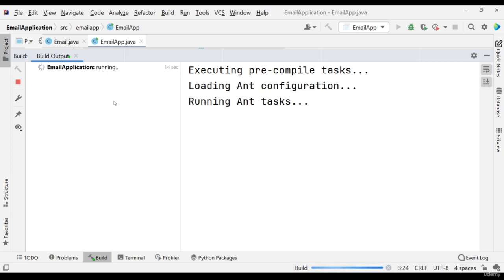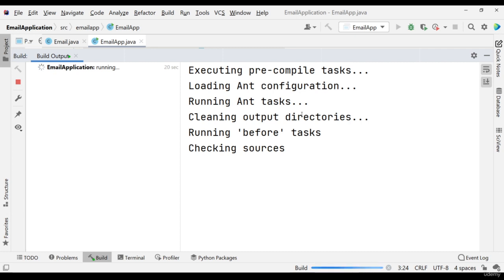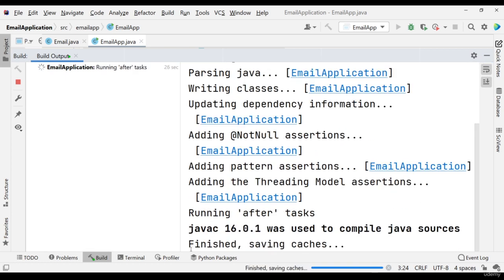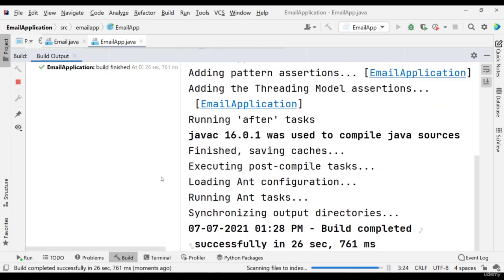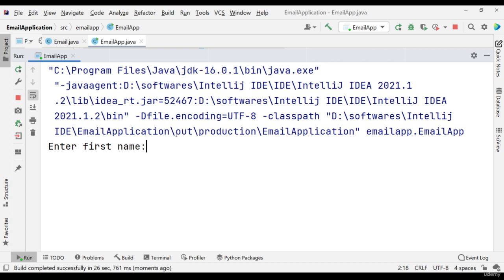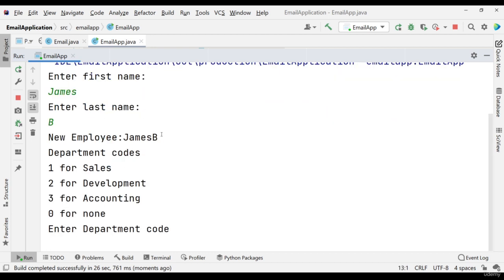Now in this part, you can see all the building process here, this is output and everything. So our application is building. It will take time to compile, then configuration, then directories, and checking everything. As you can see, in this run configuration, our app is successfully deployed, or I can say running. This is a very simple app. You can enhance it to something like a web app, but this is just the backend of our app. So I will put here James, last name B, James B only. So the new employee is James B.